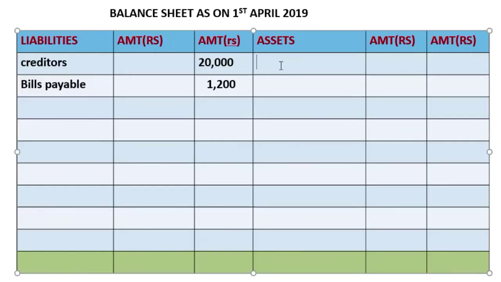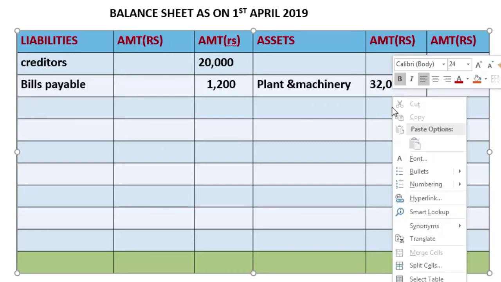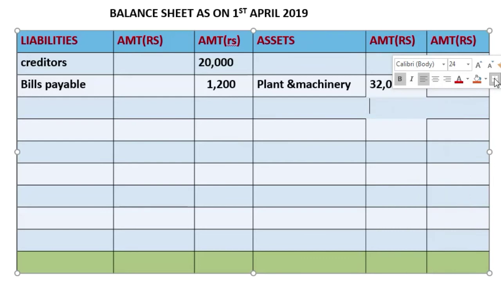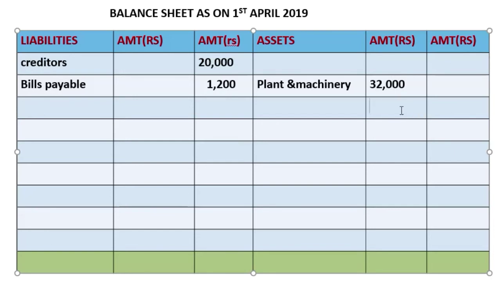So plant and machinery, we'll leave one line and write here. Plant and machinery, how much? 32,000. We'll put a comma. We'll leave one line because calculations are there.